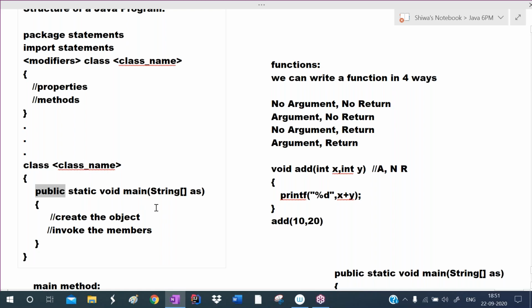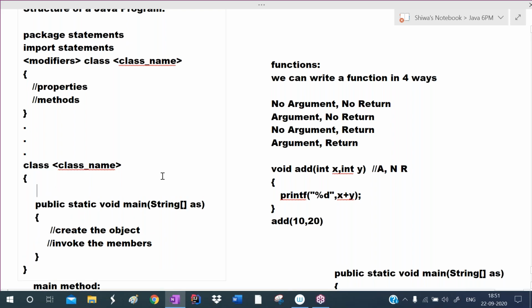Sir, excuse me, sir. Actually, in Java, why are we writing class, sir? For security reasons, am I right, sir? Yes. But after the class, we are writing the void main. But if we write public after the class, then what is the use of writing class, sir? Then it will go outside of the class, am I right, sir? If you write public. Okay, see, let me explain.